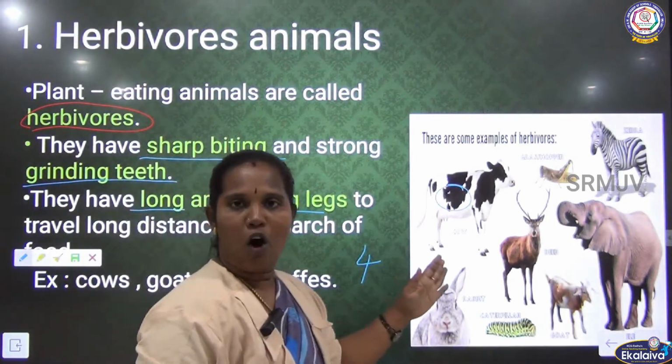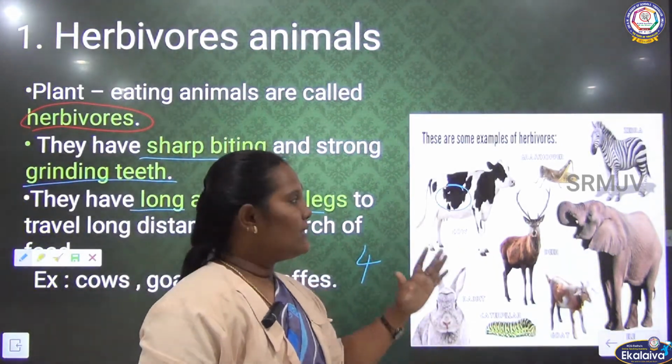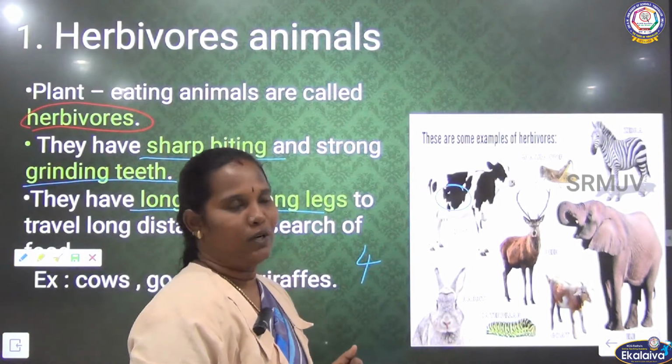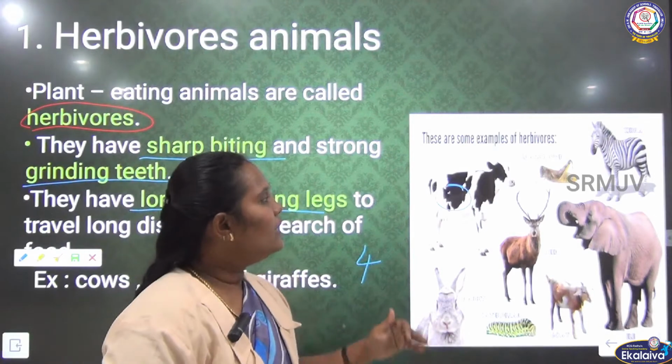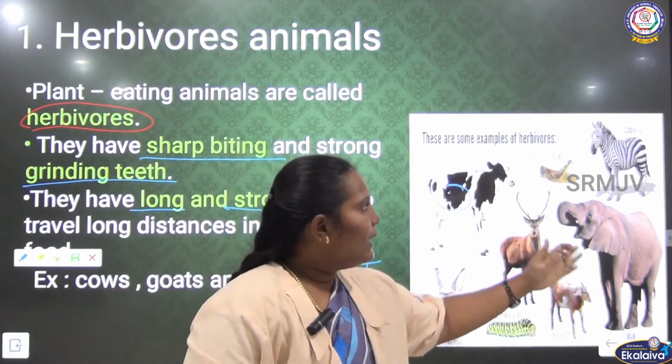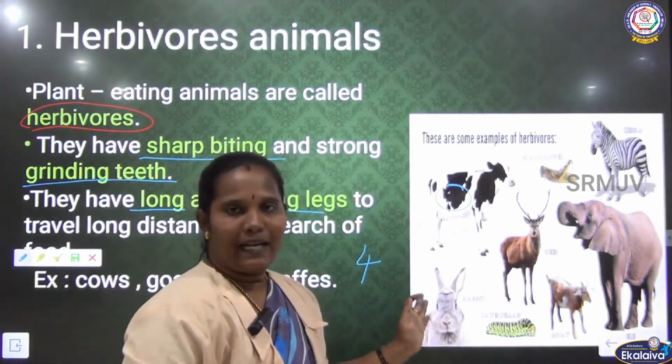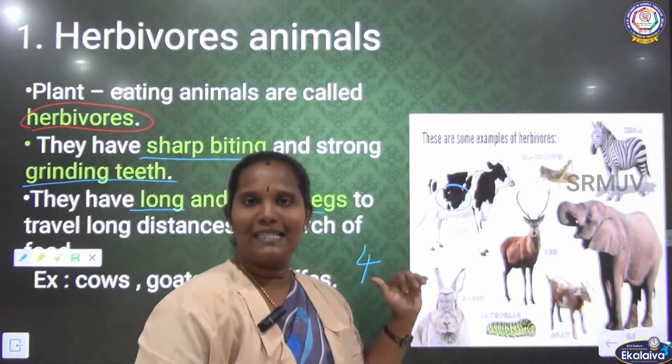They have long and strong legs. This is the second feature for these herbivorous animals. What are the examples for the herbivorous animals? We know very well: cow, deer, elephant, giraffe, rabbit. These are all called herbivorous animals.